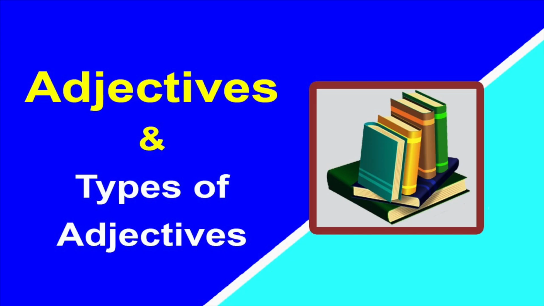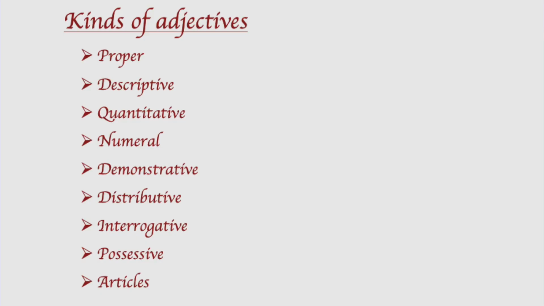Okay, now let's talk about the types of adjectives. There are many kinds of adjectives in English. They are proper adjective, descriptive adjective, quantitative adjective, numeral adjective, demonstrative adjective, distributive adjective, interrogative adjective, possessive adjective, and finally articles. Articles are also adjectives.